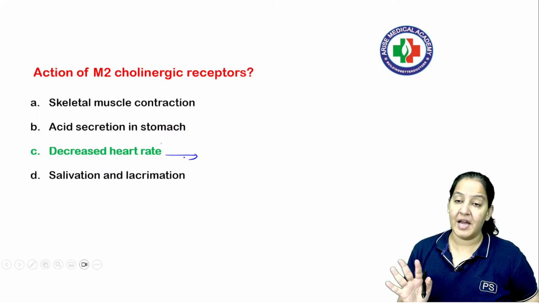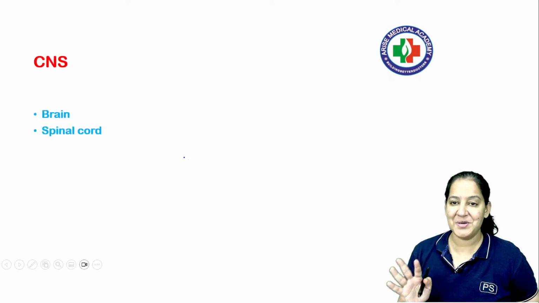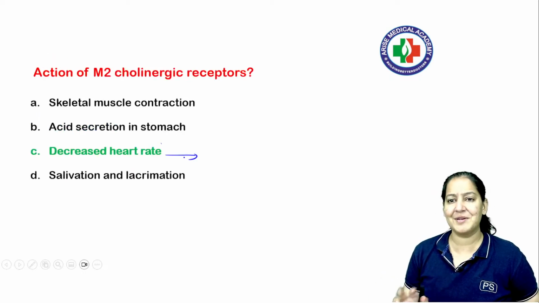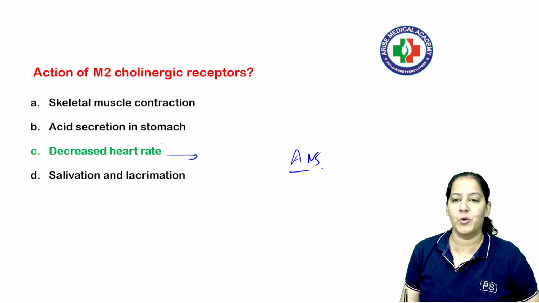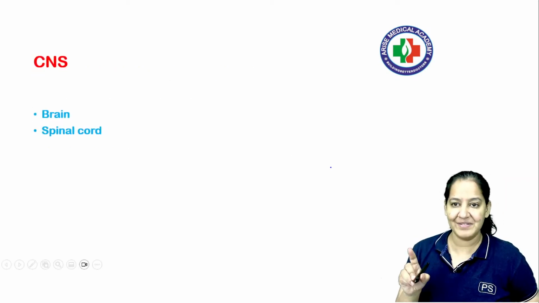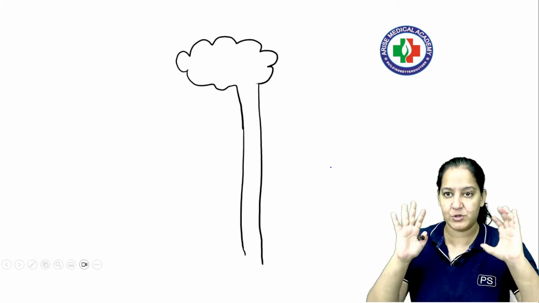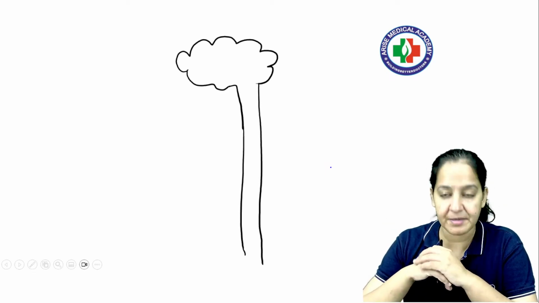So it's time to see all about the ANS, the autonomic nervous system. What is the autonomic nervous system? How many of you understand what the autonomic nervous system is? Okay, in the central nervous system, we have brain and spinal cord. See the simplest version. I will come to the autonomic nervous system,